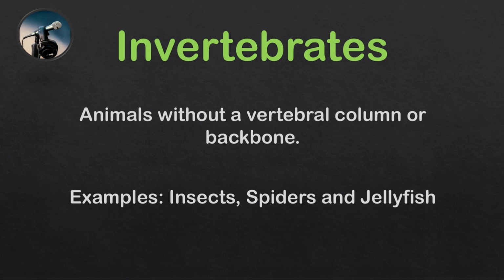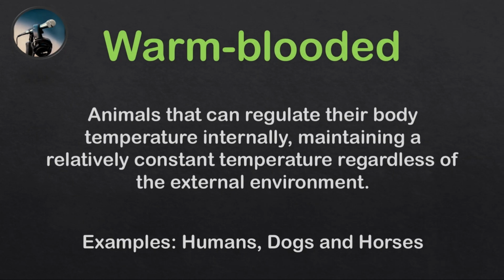Invertebrates. These are animals without a vertebral column or a backbone. Some examples are insects, spiders, and jellyfish. Warm-blooded animals. These animals can regulate their body temperature internally, maintaining a relatively constant temperature regardless of the external environment. Examples are humans, dogs, and horses.